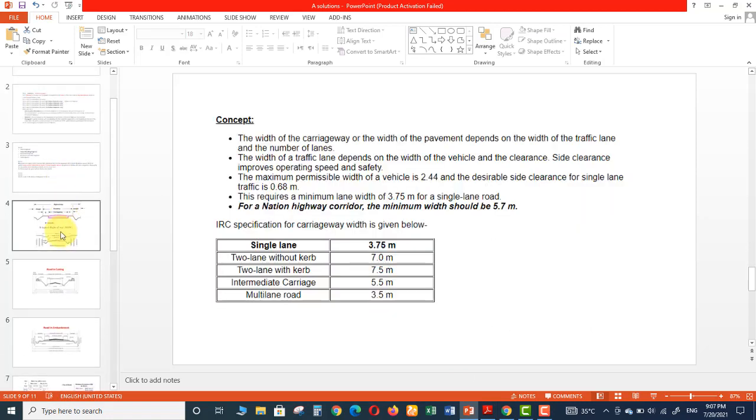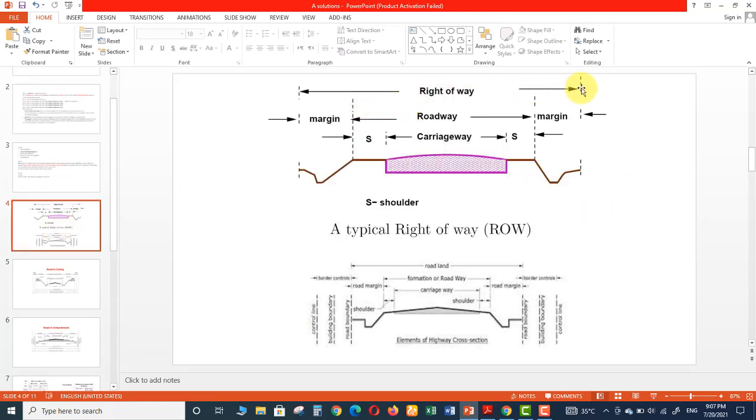Let me show you the width. The width of right of way includes all these things, right? And all these things are on the horizontal side of the road. Either it is carriageway, roadway, margin, shoulders, or curves. They are on the horizontal side.